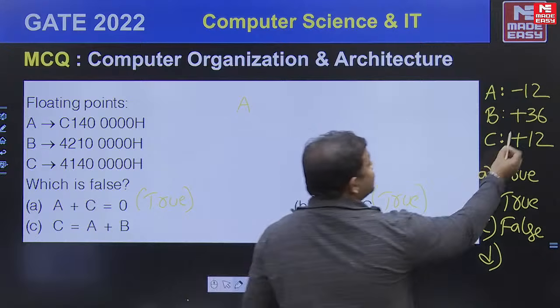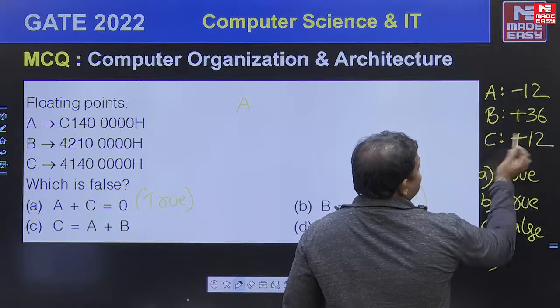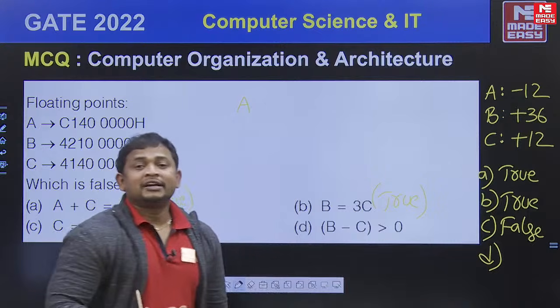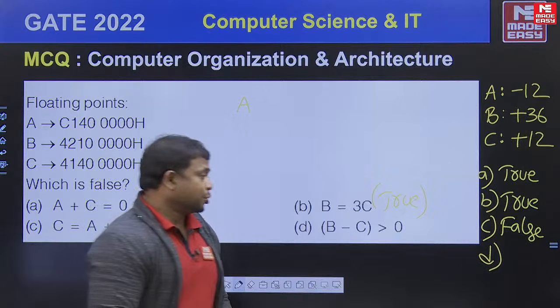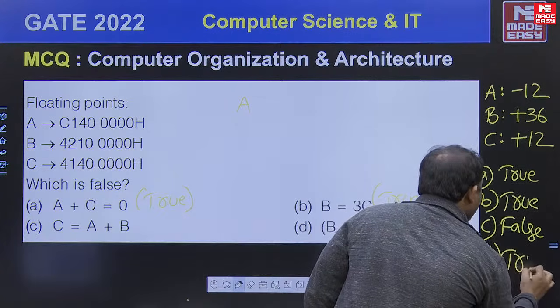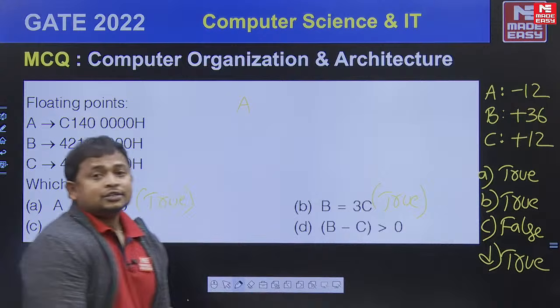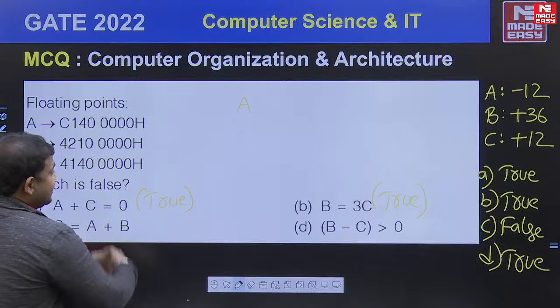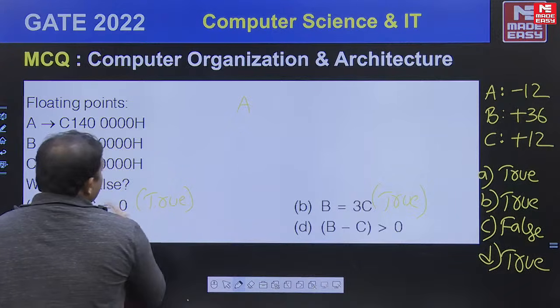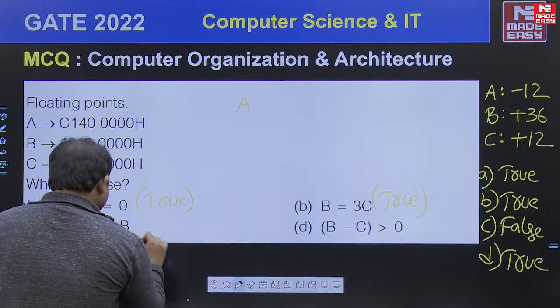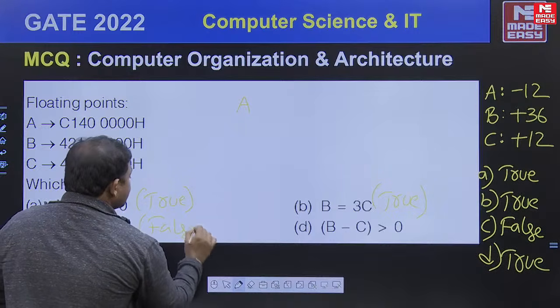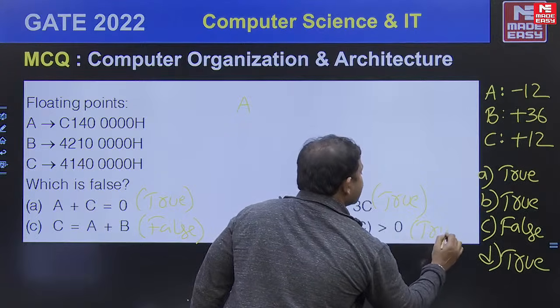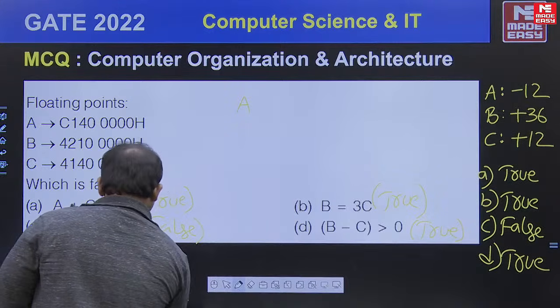What is b value? 36, c value 12, 36 minus 12 greater than 0, this is true. So finally, the question asks which is false. In the four options, A is true, B is true, C is false, and D is true. So the correct answer is C.